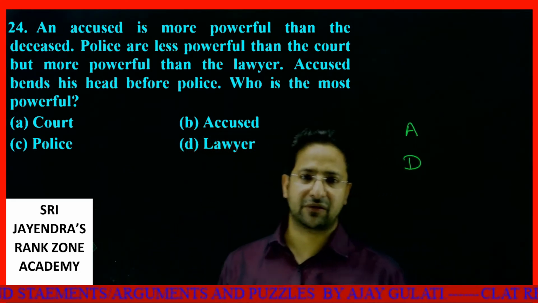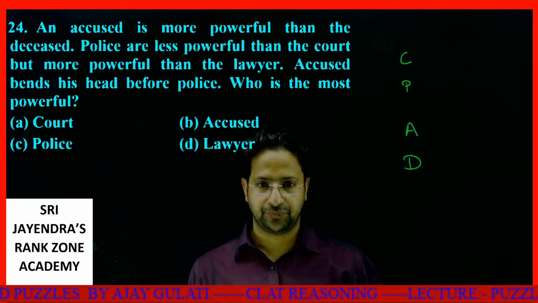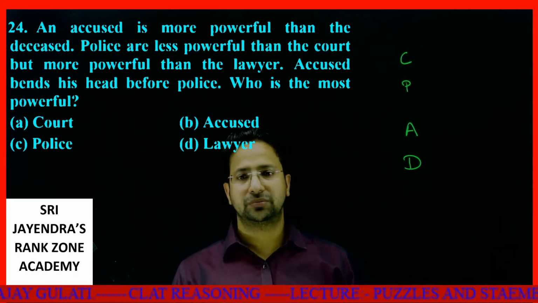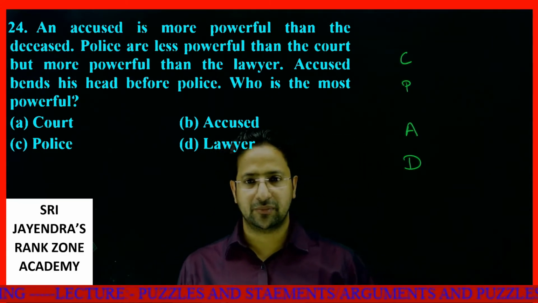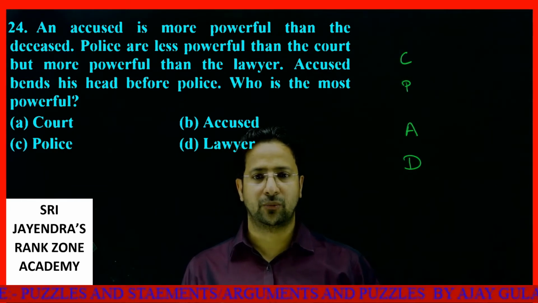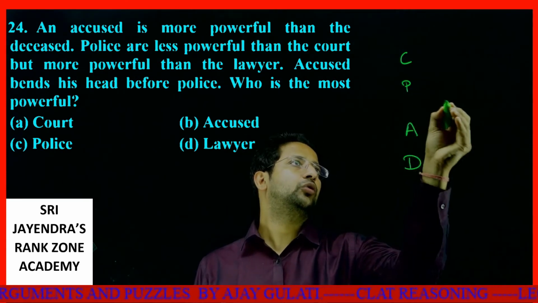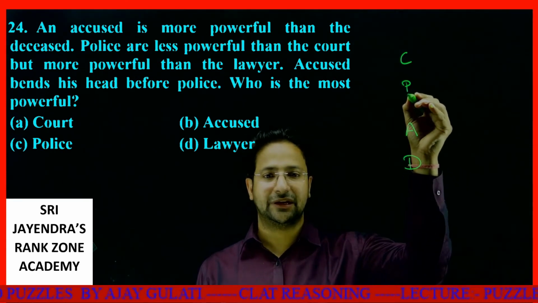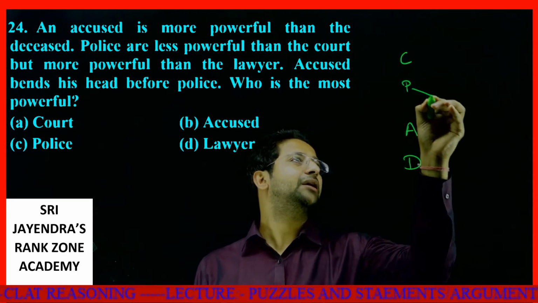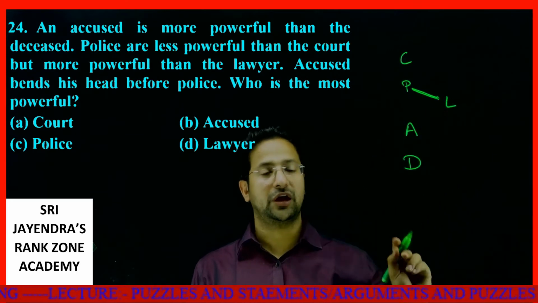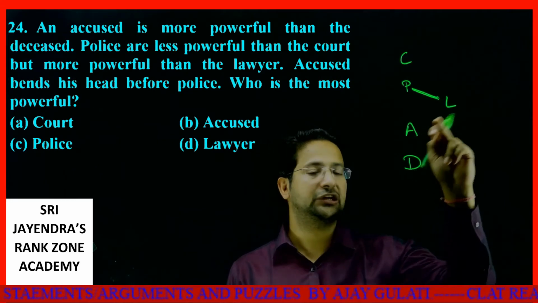Police are less powerful than the court. So police will come below court. Accused bends his head before police. Police are less powerful than the court, but more powerful than the lawyer. And the second statement is accused bends his head before police. So police is above accused, but I don't know the nature of lawyer. I know lawyer is placed below P, but I can't associate it with A or D.